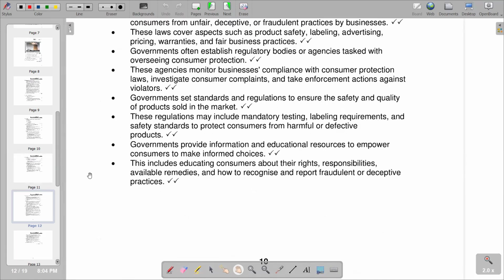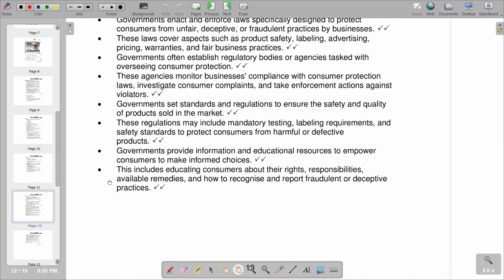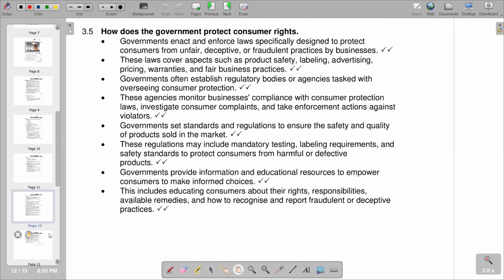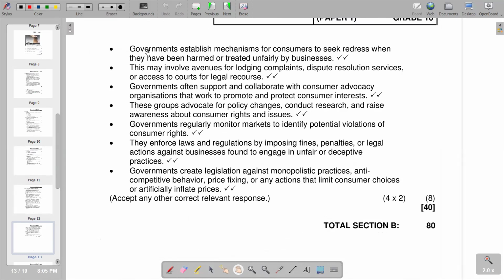And moving on, you see that we have got a continuation of those points that are supporting, up to the last point, and this marks the end of our question 3. And obviously, we need to move on to the last question that is the essay question.